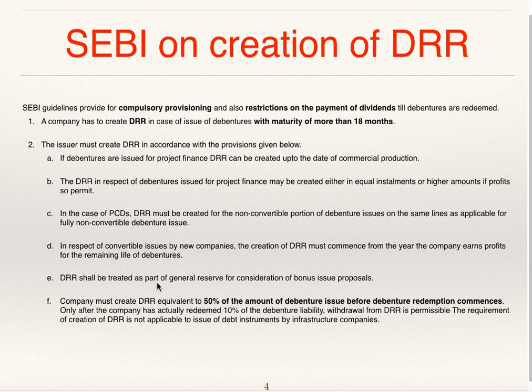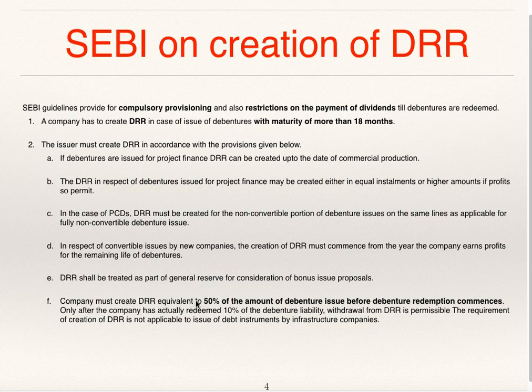DRR shall be treated as part of general reserve for consideration of bonus issue proposals. Whenever the company issues bonus to equity shareholders, at that time you can consider DRR as a part of general reserve, so it can be used for issuing bonus.